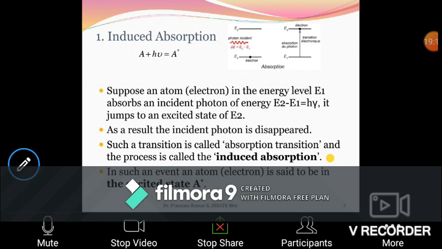So now if you imagine the atom A got excited to the state A star. A star refers to the state of excitation. Look at the expression: A plus h nu is equal to A star. That tells you that A is the atom in the ground state. When it absorbs a photon h nu, it goes to the excited state. So induced absorption is given by this expression: A plus h nu equals A star.